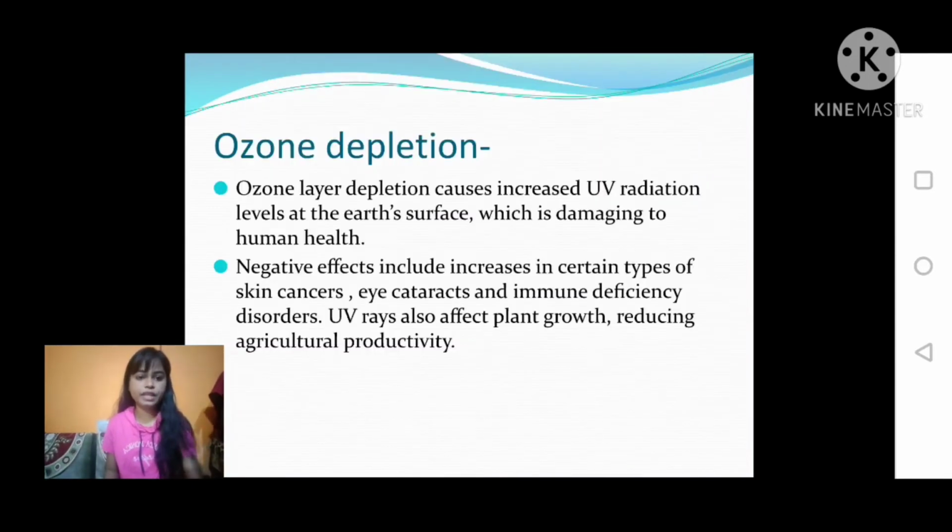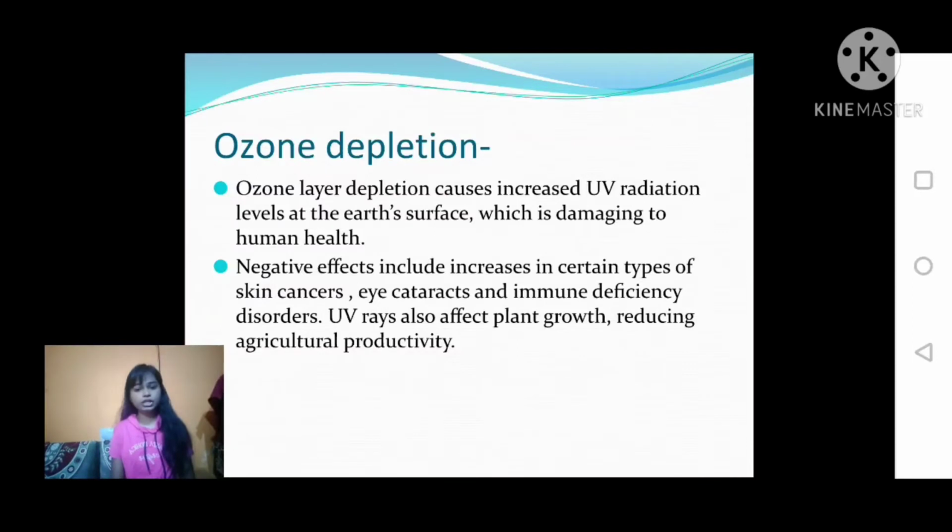Okay. Then ozone depletion, this is the most important topic. Ozone layer depletion causes increased UV radiation levels at the earth's surface, which is damaging to human health. Negative effects include increasing certain types of skin cancer, eye cataract, and immune deficiency disorder. UV rays also affect plant growth, reducing agricultural productivity.